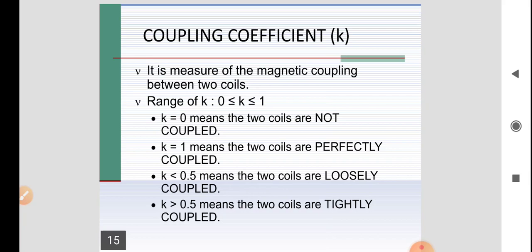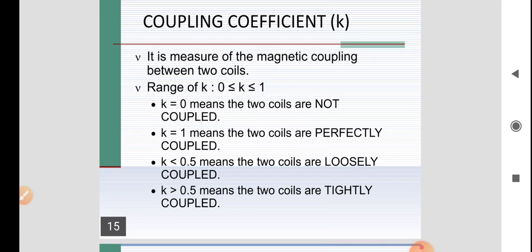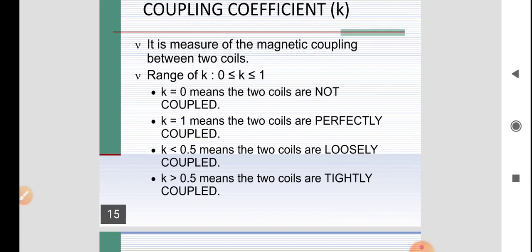Whenever current I1 flows through L1, it will induce its own flux, which is phi 1. Because the two coils are nearby, the same current will also induce some other flux in the opposite coil. That flux induced in the opposite coil due to the first coil's current is what is called mutual inductance.